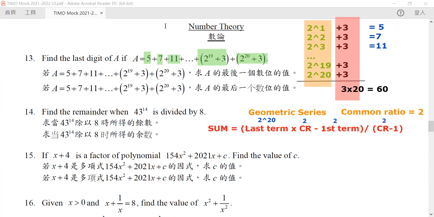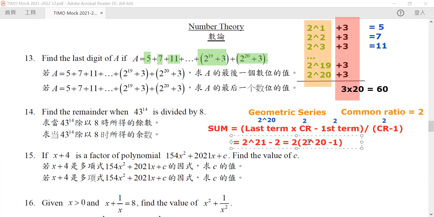If we multiply them together, our sum will be 2 to the power of 21 minus 2. In other words, you can write it as 2 times 2 to the power 20 minus 1.